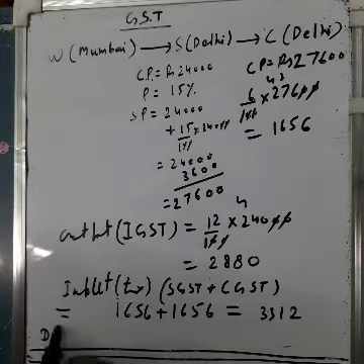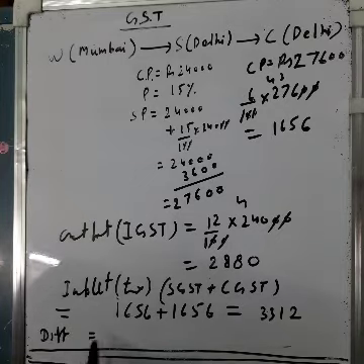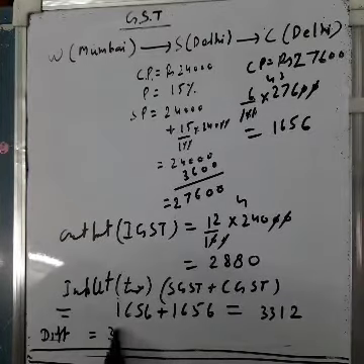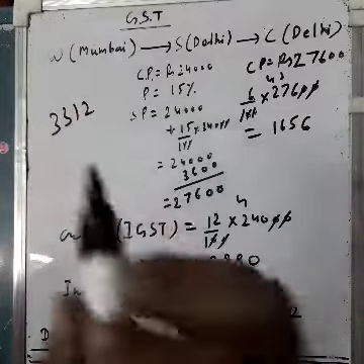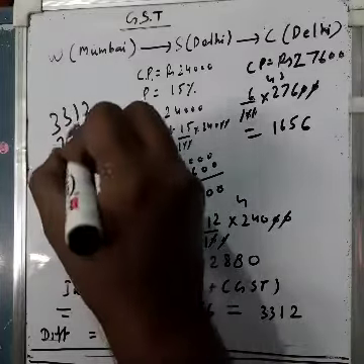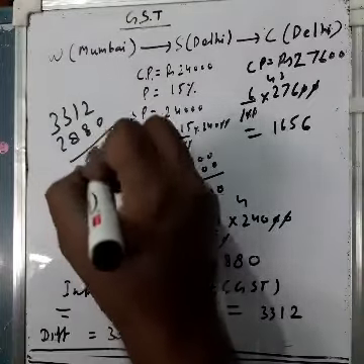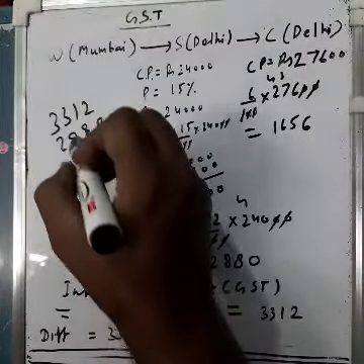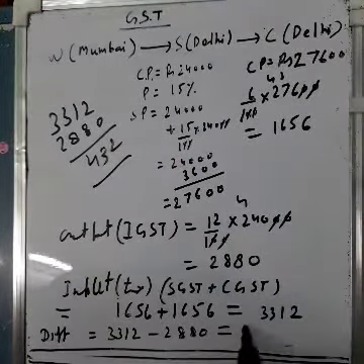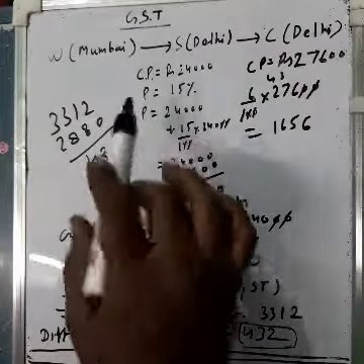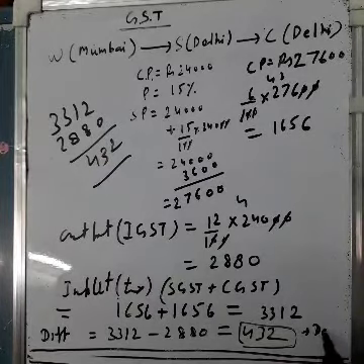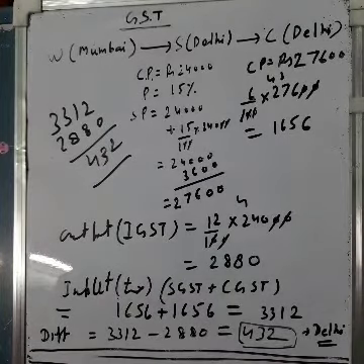Now we will find the difference of taxes, which will be rupees 3312 minus 2880. We calculate 3312 and 2880, so this will be 3 and this will be 4. 432 is the difference. Clear? So I was saying this 432, he will pay to which government? I told you, first is interstate and then intra. So this will go to the Delhi government. He will pay this money to the Delhi government.